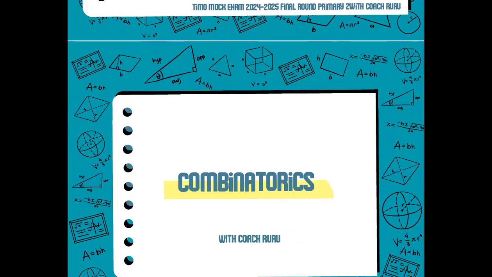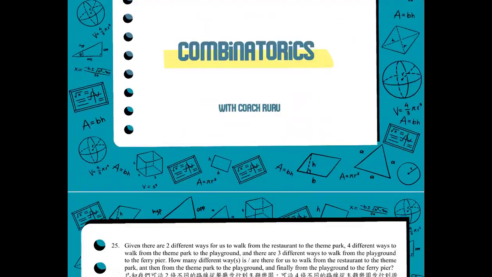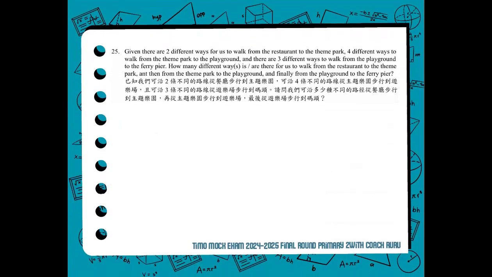Next item, the first question for combinatorics. It's quite a long question, but this one should be easy. Given there are two different ways for us to walk from the restaurant to the theme park. So let's draw a restaurant. This is a restaurant. So there's a fork and a spoon.